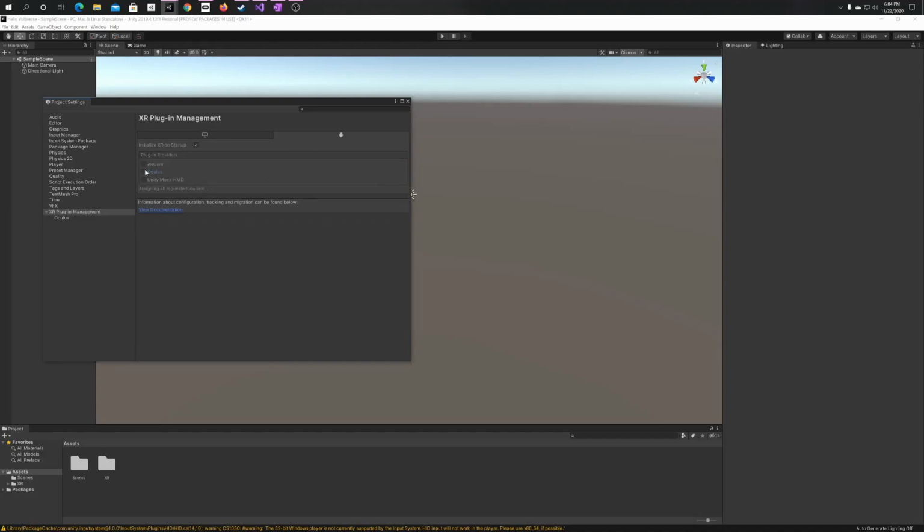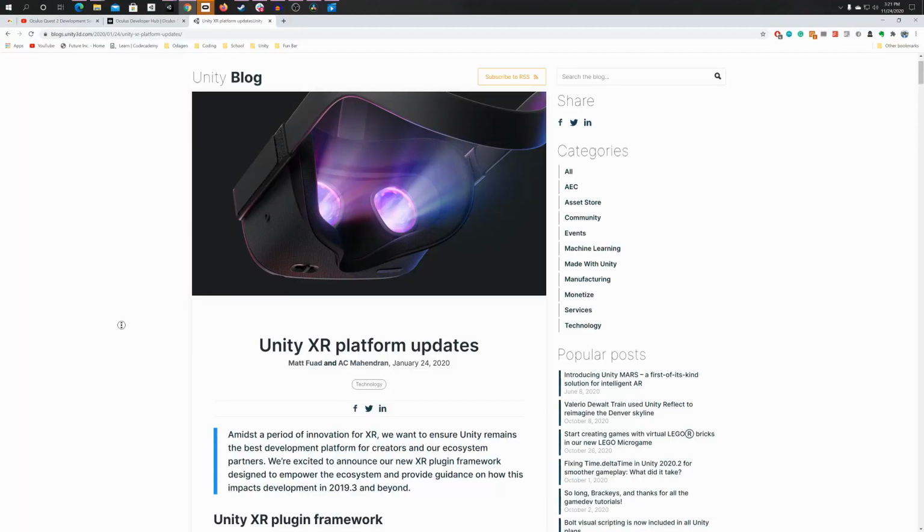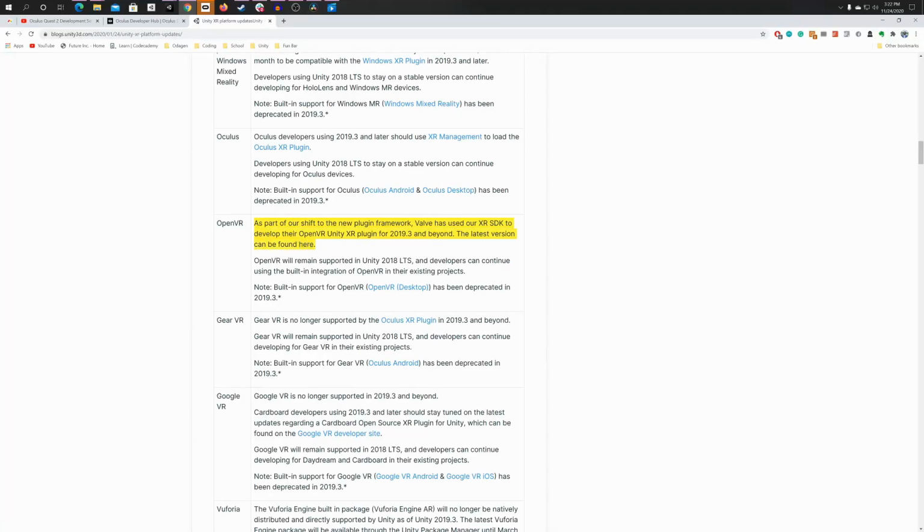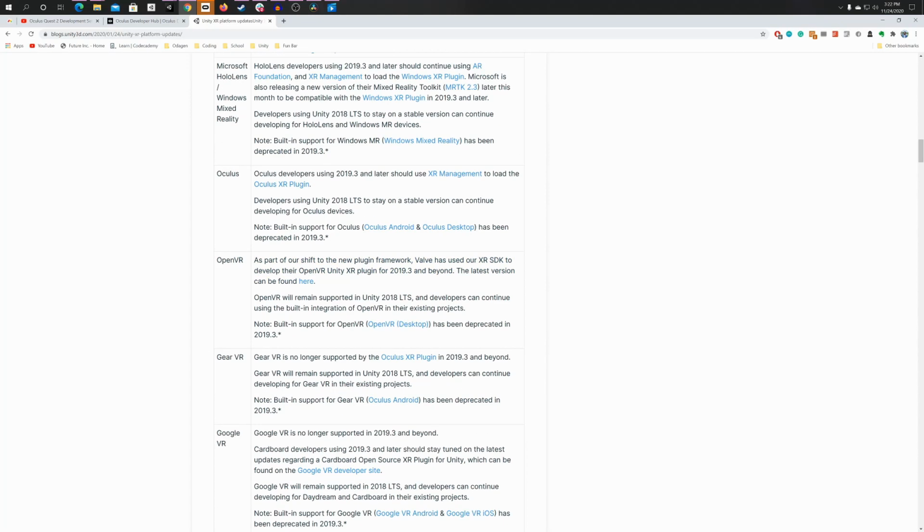Now you might notice that OpenVR is not here, and that is because it's just not here yet. In a Unity blog post, they made an announcement that Valve is working on developing it for Unity, but it's just not here yet. So hold on just a little bit longer if you're using a Valve or an HTC headset.